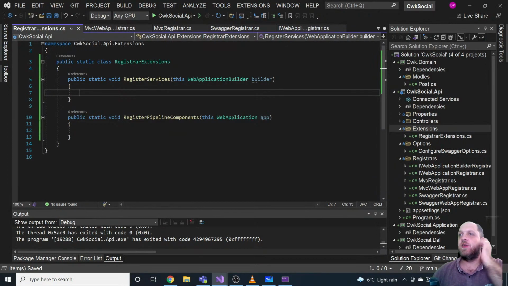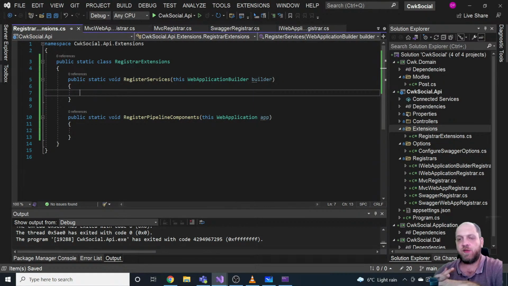And actually, what I want to get here is, maybe somebody would not place these registers directly in the API. They might place them in a different layer, maybe in the application layer or in some other layer. Because if an application gets very big, you can split it into several different projects.